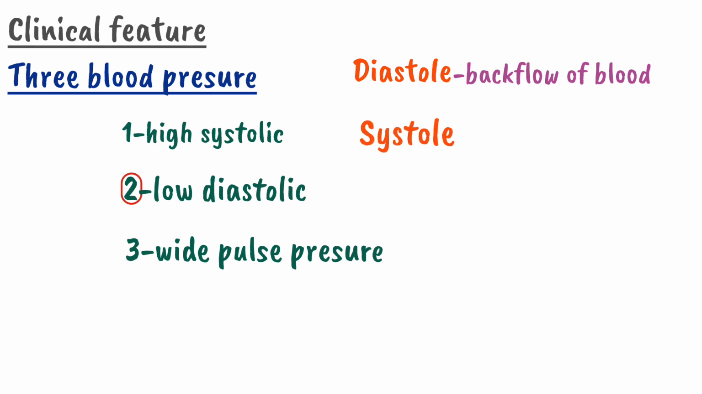But during systole, the aortic valve will be closed and there will be normal functioning. So there will be normal or high systolic blood pressure, and the difference between the systole and the diastole will be greater because there will be a low diastolic blood pressure. So due to this difference, there will be a wide pulse pressure.